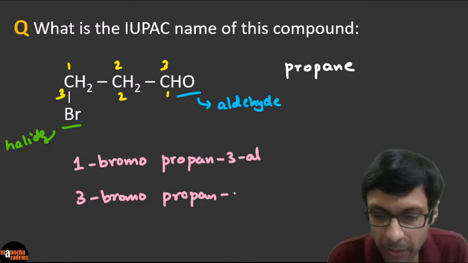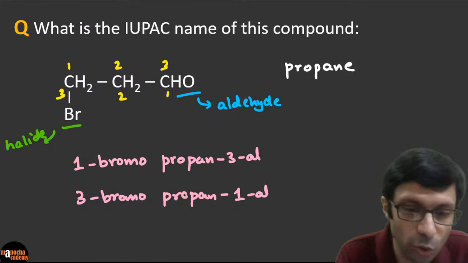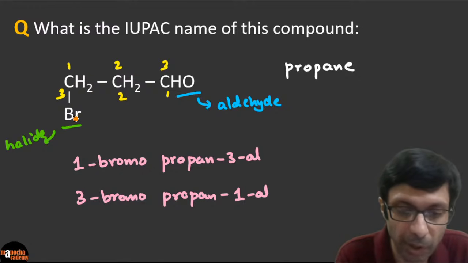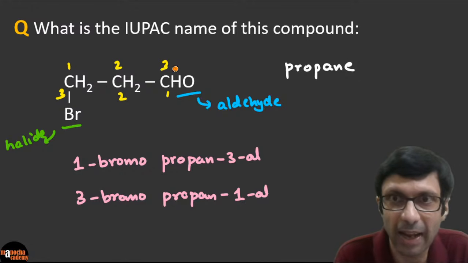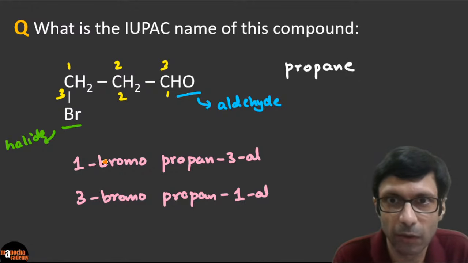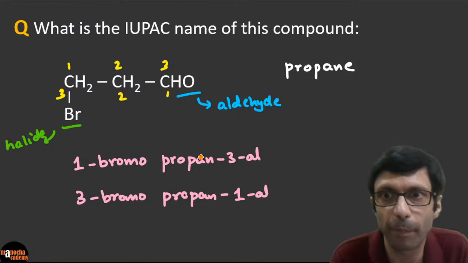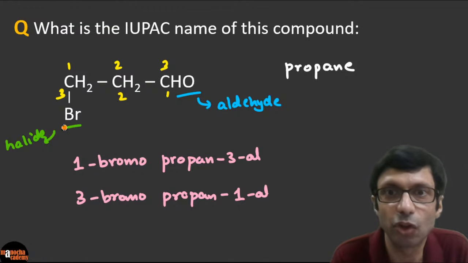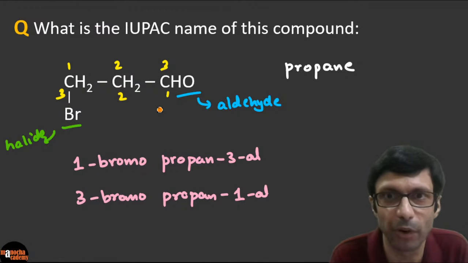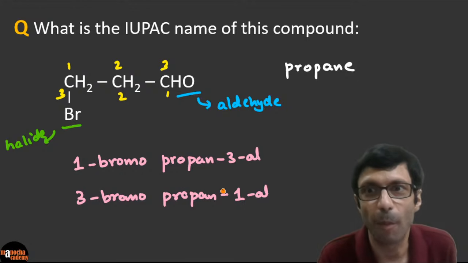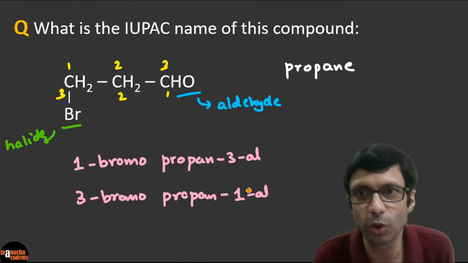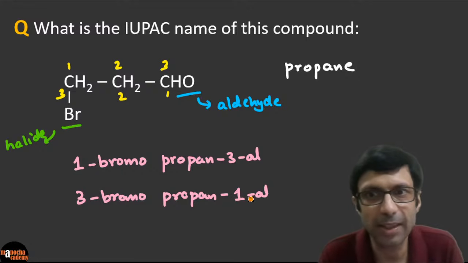So what am I doing here? Take a careful look. Either you use the top numbering. If you use the top numbering, bromine is at position 1 and aldehyde is at position 3, so it can be 1-bromo propan-3-al. Or if you use the lower numbering, it is 3-bromo propan-1-al. So which one will you choose, guys? And here the 1 is unnecessary, right?